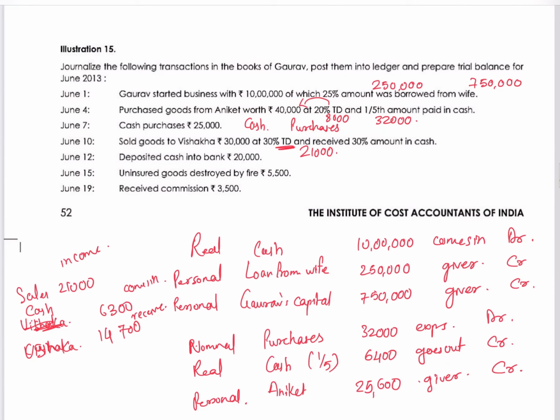Next, deposited cash into bank. Cash and bank are involved. Here it's simple: cash goes out and bank is the receiver. Debit the receiver, credit what goes out. So bank to cash.